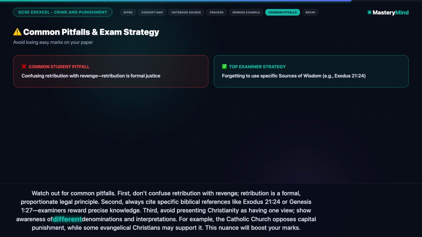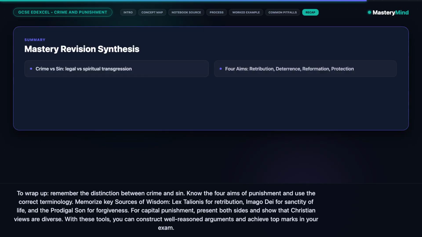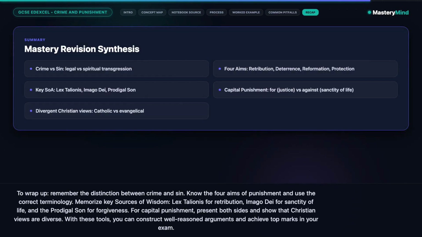Show awareness of different denominations and interpretations. For example, the Catholic Church opposes capital punishment, while some evangelical Christians may support it. This nuance will boost your marks.